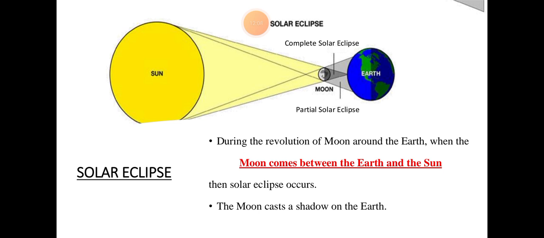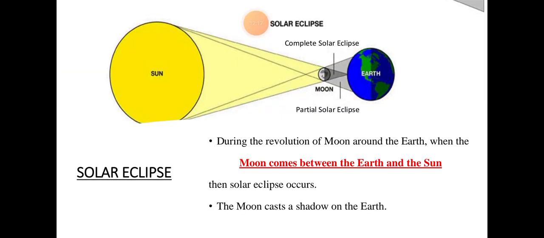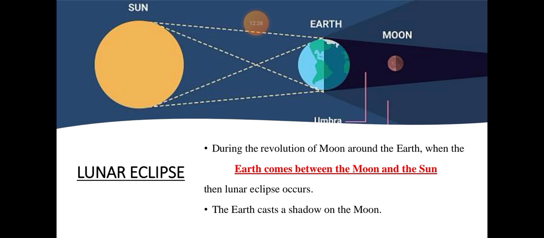During the revolution of the Moon around the Earth, when the Moon comes between the Earth and the Sun, it is a solar eclipse, and the Moon casts a shadow on the Earth. So this is called a solar eclipse. When the Moon comes between the Earth and the Sun, it is called a solar eclipse. But when the Earth comes between the Moon and the Sun, it is called a lunar eclipse.